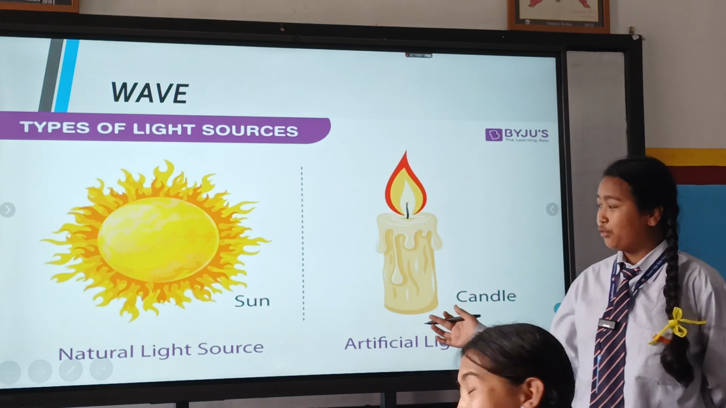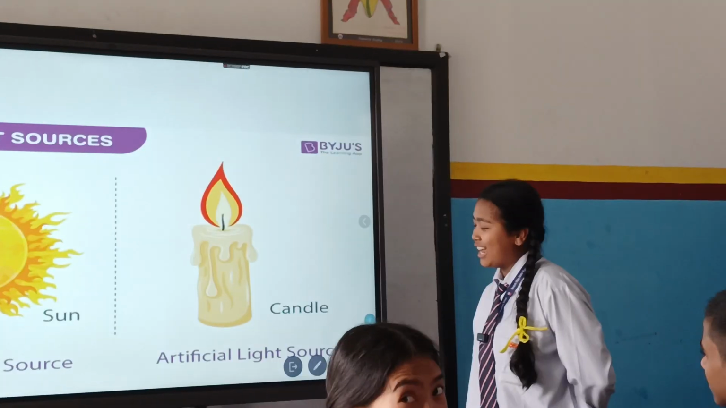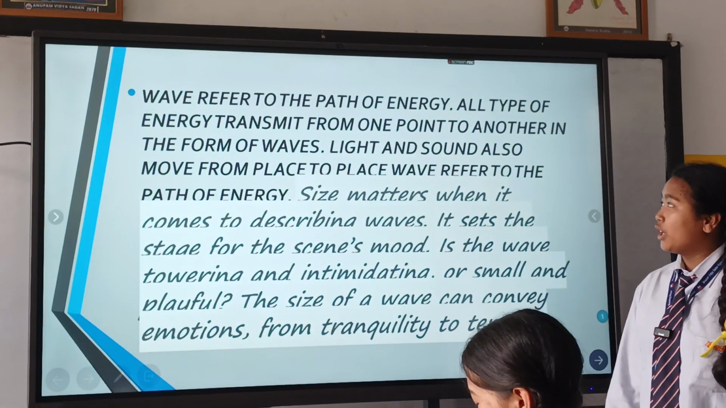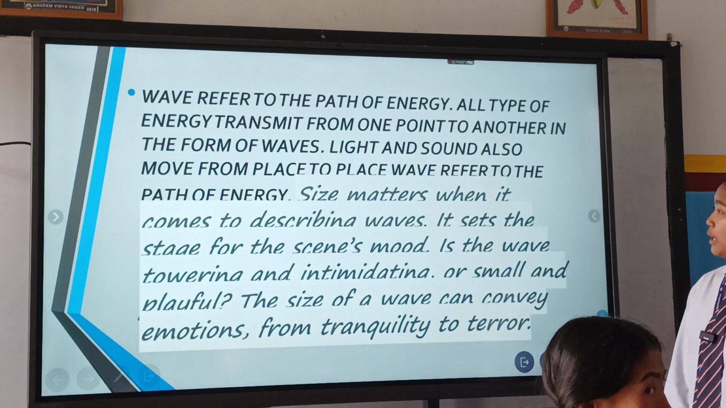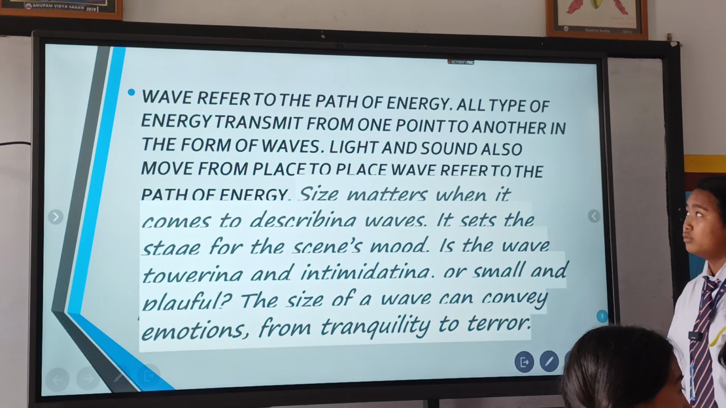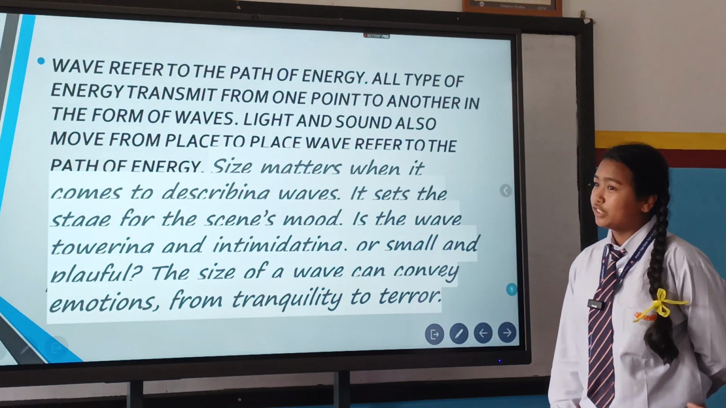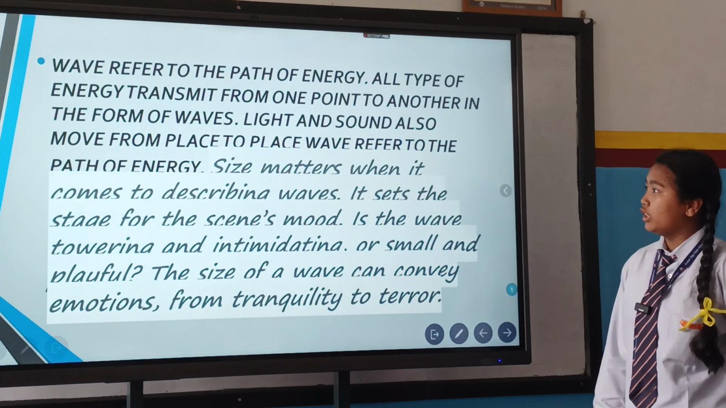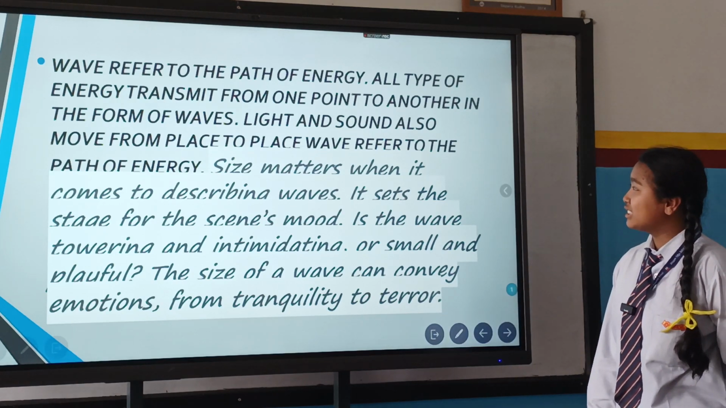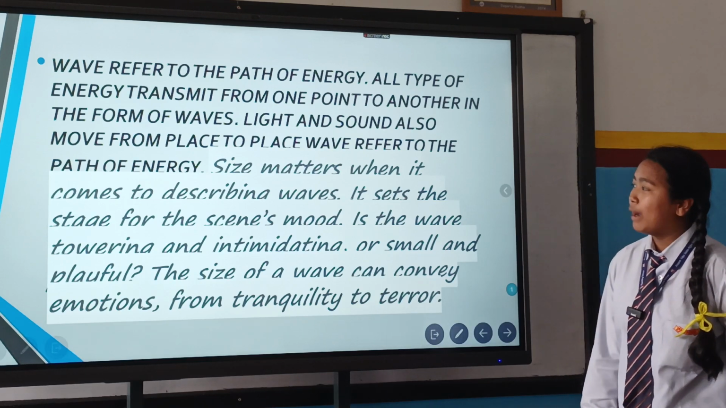There are different types of light sources: natural light source and artificial light source. Waves refer to the path of energy. All types of energy are transferred from one point to another in the form of waves. Light and sound also move from place to place. Waves refer to the path of energy.